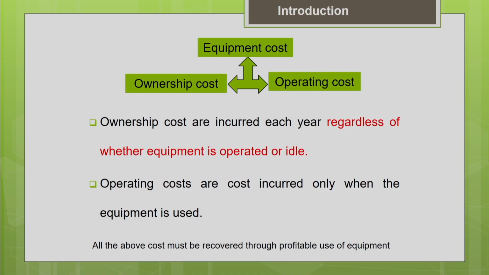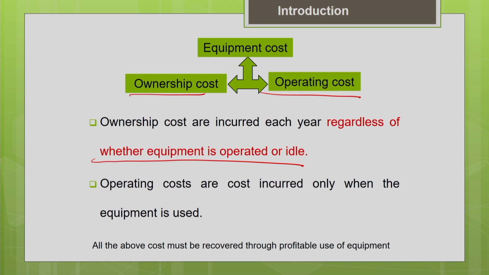So, let us see what are the important components of the equipment cost. These are the two main components. One is your ownership cost, the other one is the operating cost. Ownership cost is the cost we incur every year regardless of whether your equipment is operated or idle. That means whether your equipment is employed productively at a project site or it is going to remain idle, in both cases we are going to incur some fixed ownership costs every year. So, these are relatively fixed costs which occur every year.